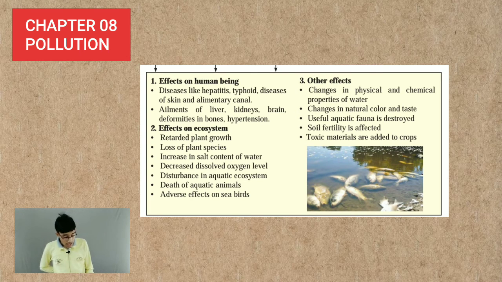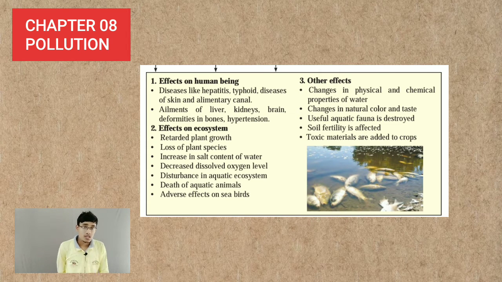The last effect that we all know is toxic materials are added to the crops. If we use the contaminated water in farming practices, the water contains certain harmful chemicals and compounds or metals or radioactive metals. Those metals or compounds are going to be added in the crops, and if we consume those crops, we are going to suffer from certain diseases. At many times these diseases are lethal.